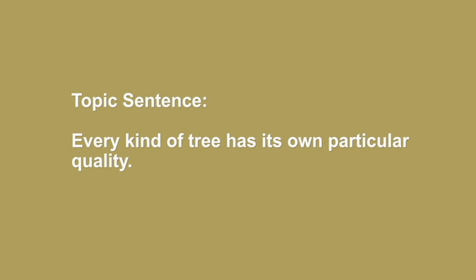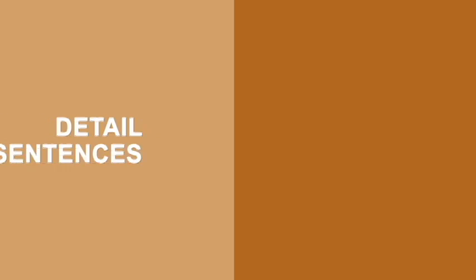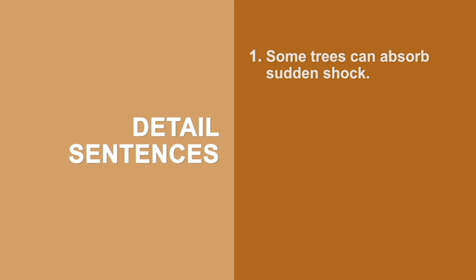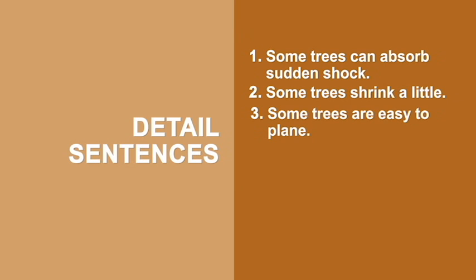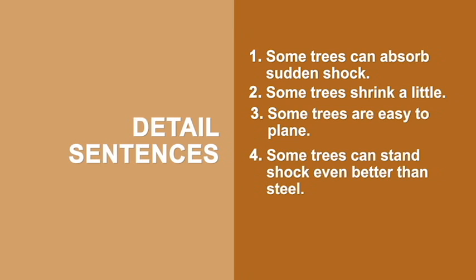The topic sentence is, every kind of tree has its own particular quality. And the detailed sentences are 1. Some trees can absorb sudden shock. 2. Some trees shrink a little. 3. Some trees are very easy to plane. 4. Some trees can stand shock even better than steel. 5. Some trees never splinter. Now, with these, write down the summary in your own words by using this starter. The paragraph is about blank.